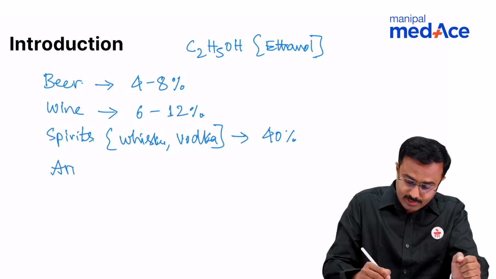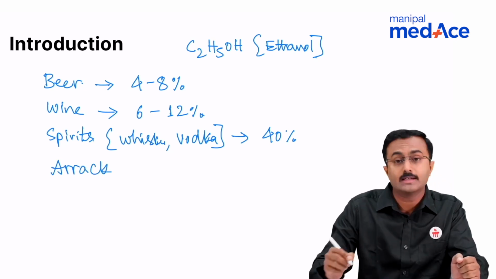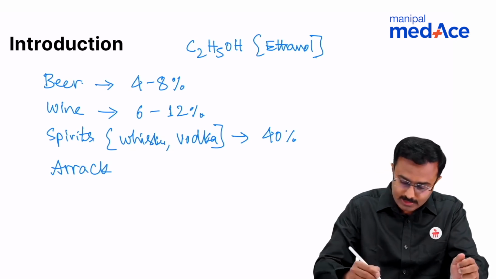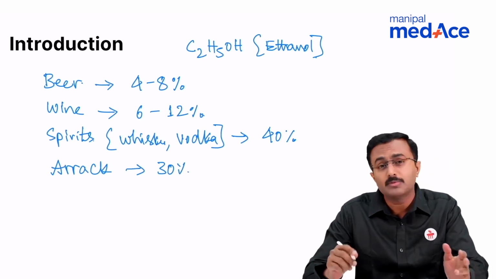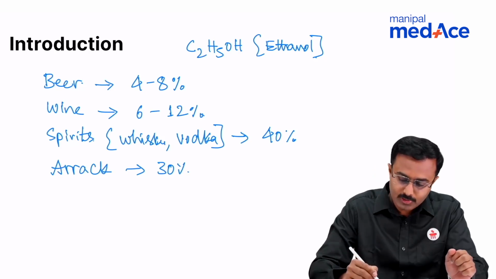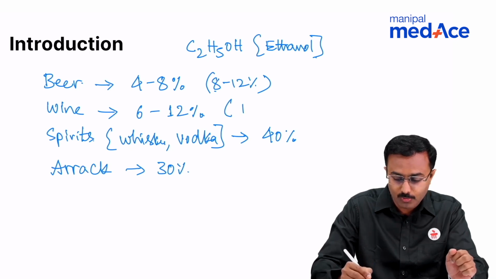And one other variety, arak, which is called country liquor or desi liquor, contains up to about 30%. Some of the stronger beers can go up to as high as 8 to 12%, and fortified wine can go up to 15 to 20%.